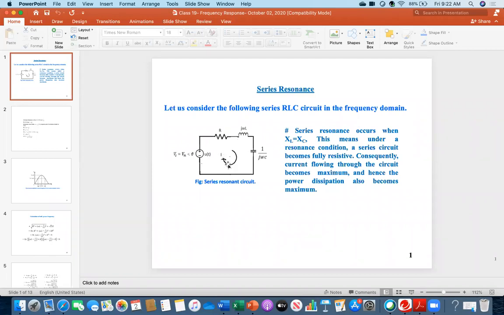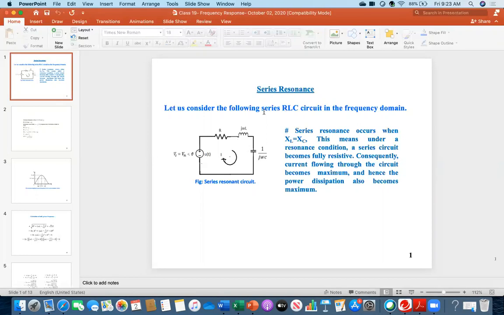Also, pretty interesting, when these two cancel, the power factor will be unity. You know that the power factor is cosine theta, R over Z. If these two cancel, then only R remains, so cos theta is R over R, power factor 1. So keep in mind, at series resonance, the circuit power factor will be 1.